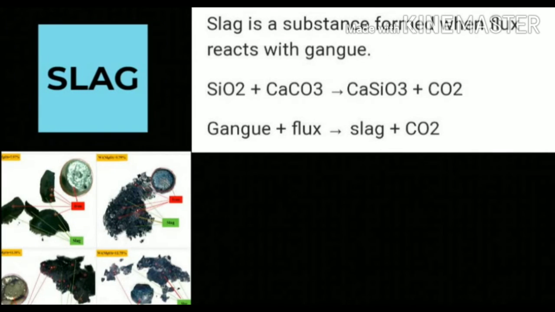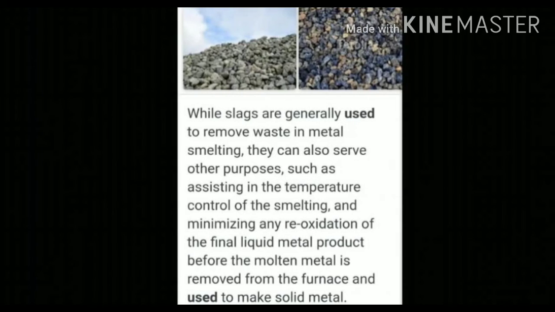Let's see about slag. Slag is a substance formed when the flux reacts with the gangue particle. The slag is lighter than the metal, so it floats up, as I already told. Gangue plus flux gives slag plus carbon dioxide. Generally, slag is used to remove waste in metal smelting.